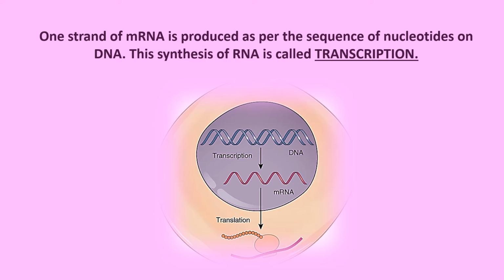One strand of mRNA is produced as per the sequence of nucleotides on the DNA. This synthesis, or making of RNA, is called transcription. So we have the first process leading to protein synthesis called transcription, and it is nothing but, you see the DNA in the nucleus of the cell, and from there one strand of mRNA is synthesized. That process is called transcription.